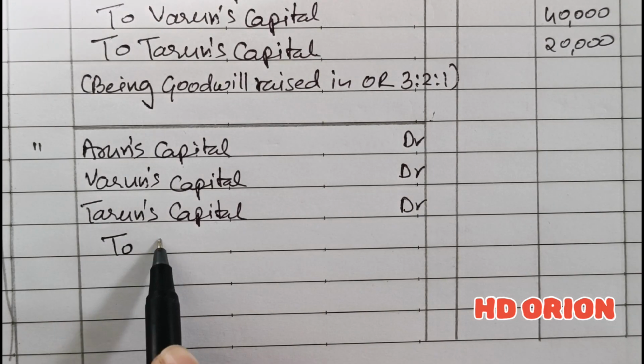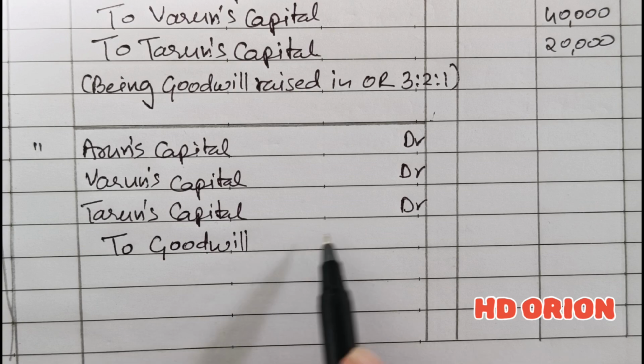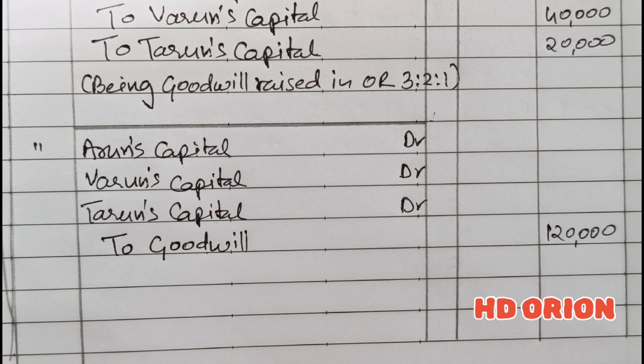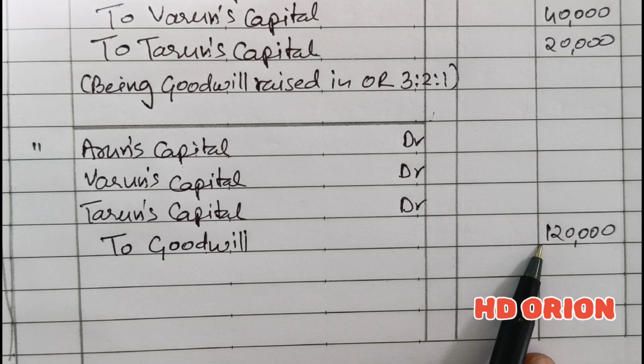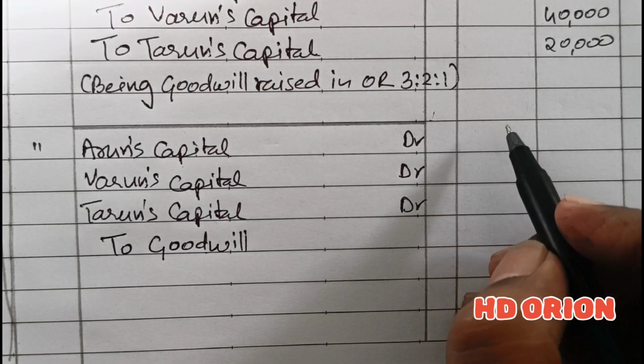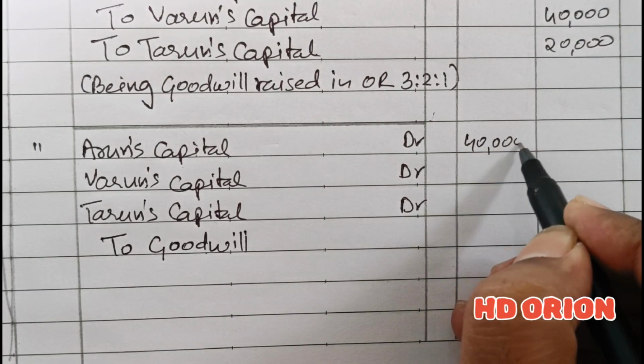Now we are writing off goodwill, meaning we are removing goodwill from the books. An asset is removed by crediting it. So the goodwill account is credited and closed with the same amount, 1,20,000. But now the writing off will be done in the new ratio. And what is the new ratio? 1:1:1. So 40,000 rupees each.